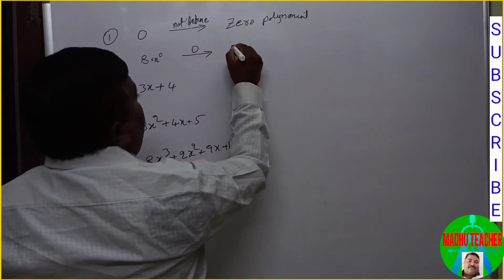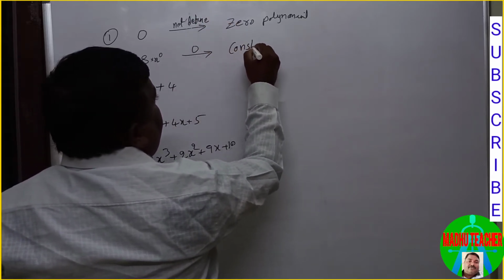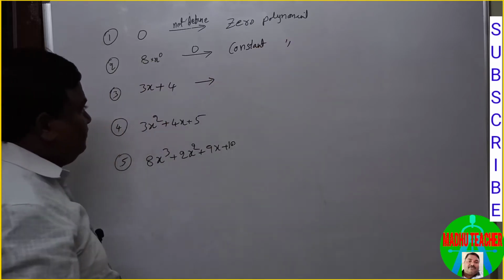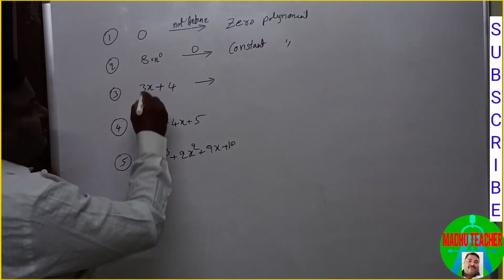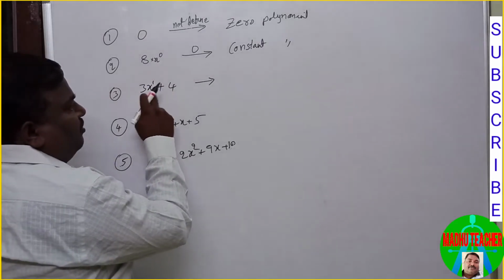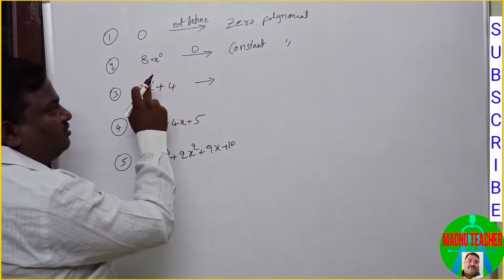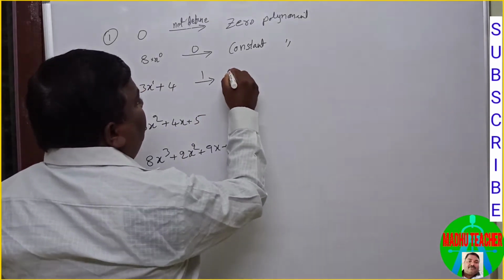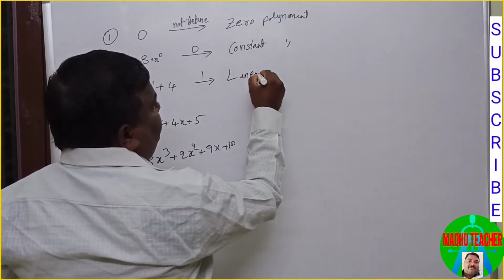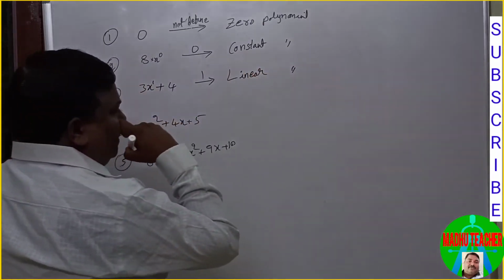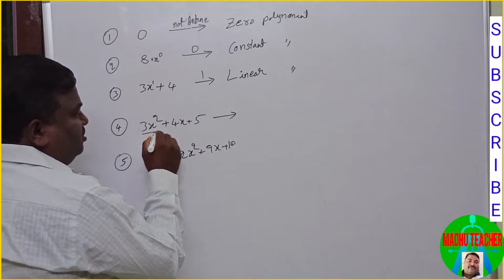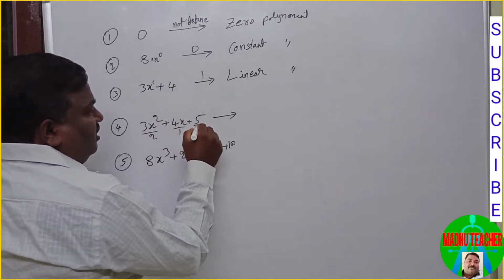It is a constant polynomial. And its degree is 1. Among these two, 1 is the greatest, so its degree is 1. So it is called linear polynomial. By observing this, it is 2, 1 and 0.